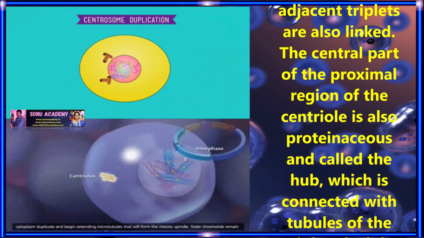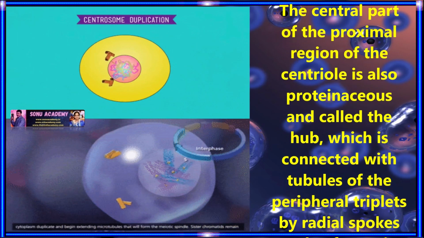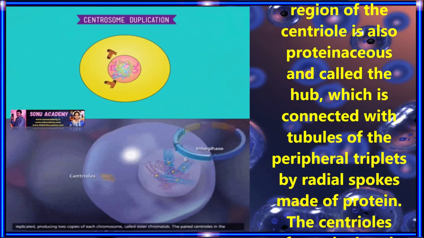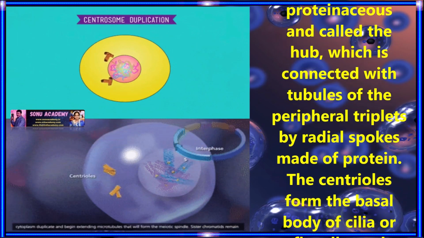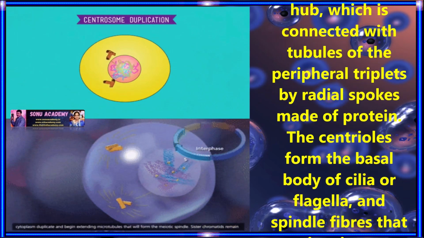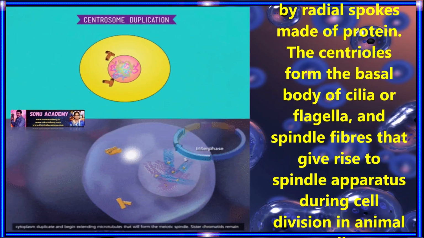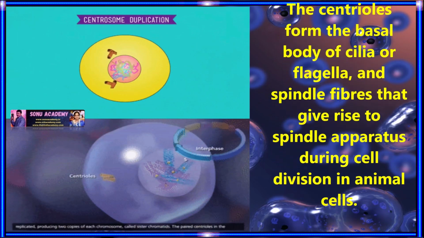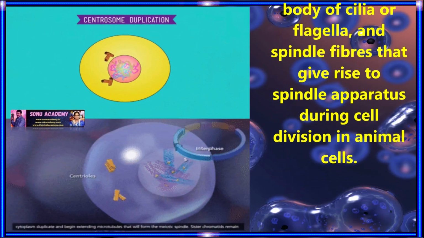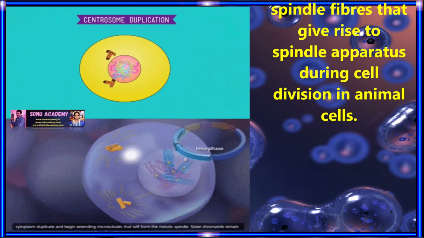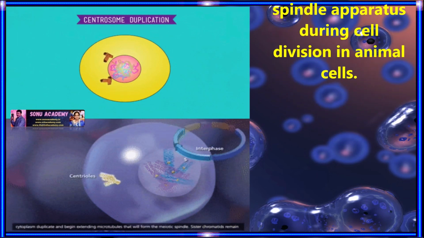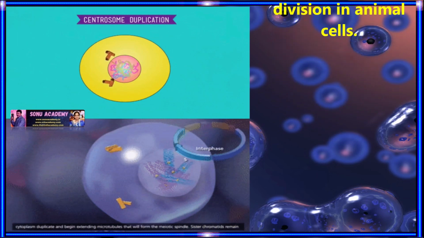The central part of the proximal region of the centriole is also proteinaceous and called the hub, which is connected with tubules of the peripheral triplets by radial spokes made up of proteins. The centrioles form the basal body of cilia or flagella, and spindle fibers that give rise to the spindle apparatus during cell division in animal cells.